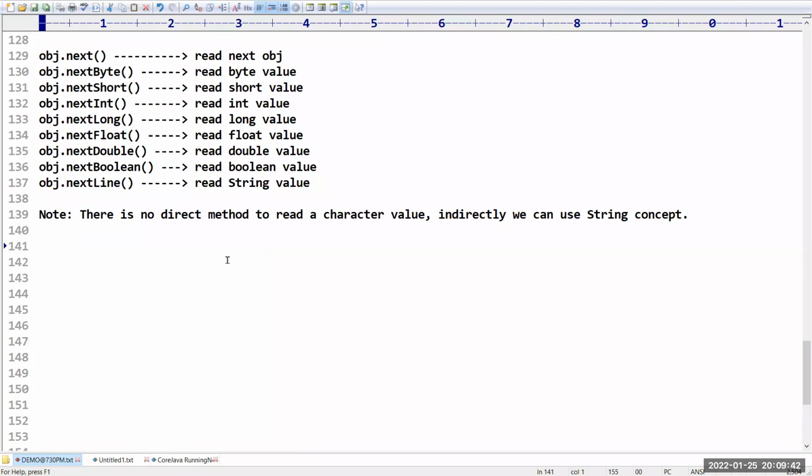If it is clear, I will go with one simple example program. Do you have any doubts up to this, friends? Clear, right? These methods belong to the Scanner class. Yes, Scanner class. I will teach you how to declare the Scanner class and how to read the input in our upcoming programs. Clear, right?